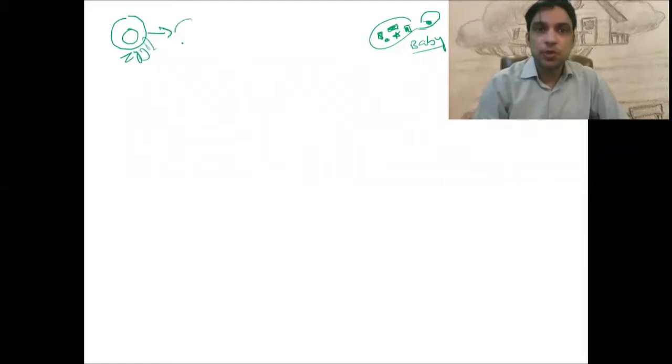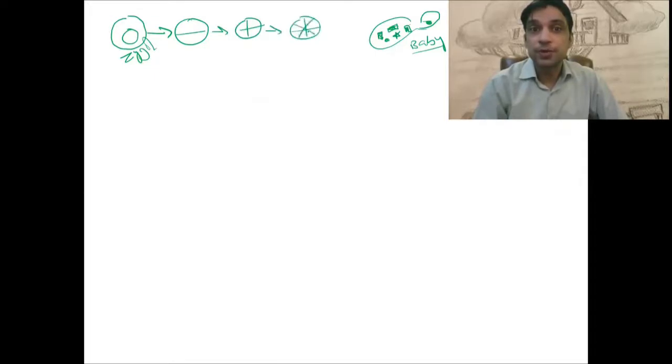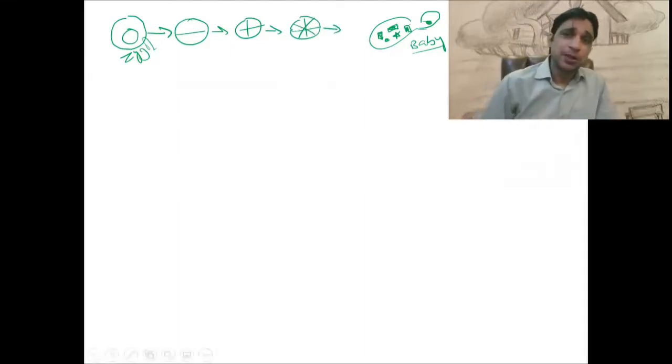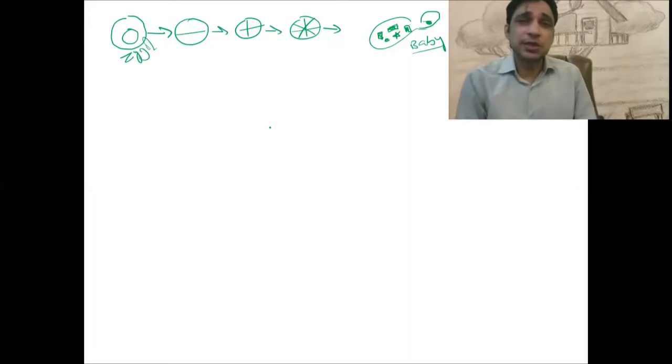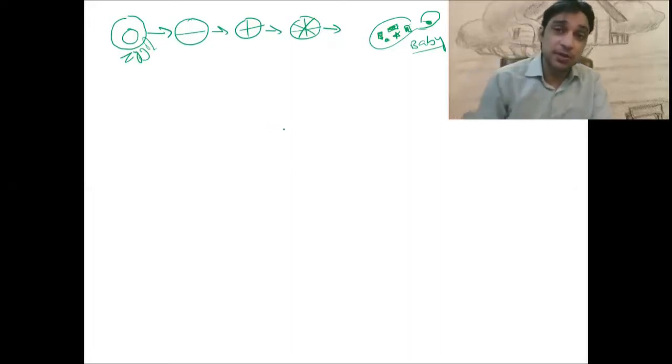That zygote during the process will be initially converted into 2 cells, then 4 cells, then 8 cells and 16 cells. Then the story continues, and it starts increasing its number as well as changing its phenotype, and eventually is converted into a baby.